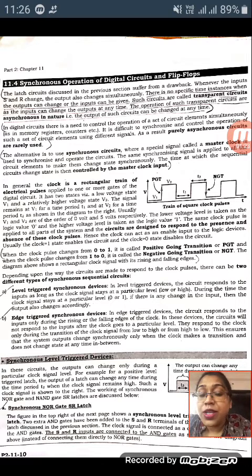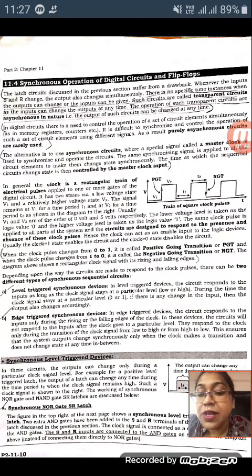So the synchronous circuit is used to overcome this problem. Actually, the problem in asynchronous circuits is controlling the operation of the latch, or of the circuit. In a digital circuit there is a need to control the operation. If we can't control the operation, we can't stabilize our circuit.